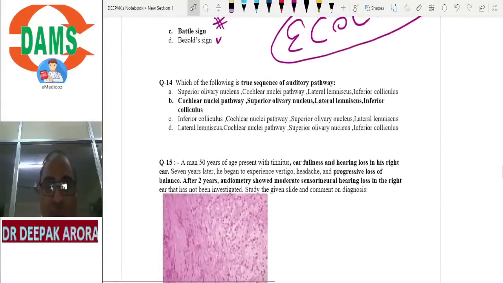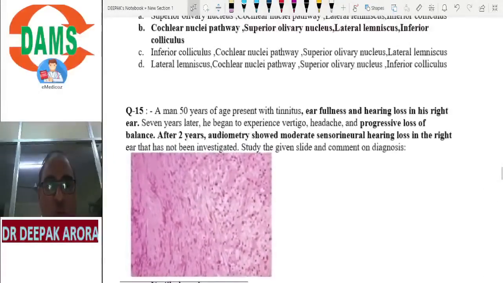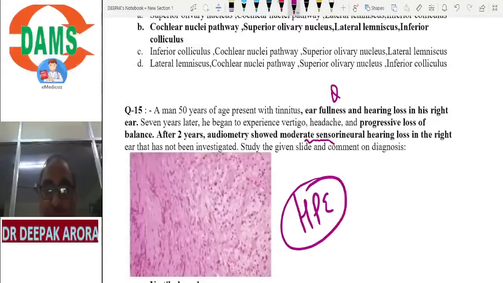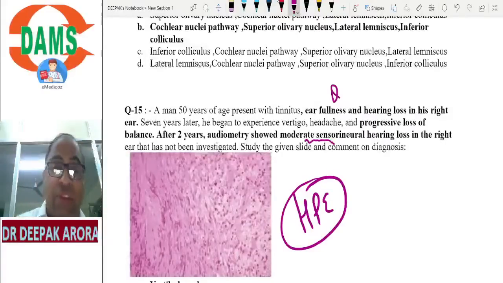Next MCQ. A 50-year-old man with tinnitus and earfulness. After seeing the keyword earfulness, my diagnosis is going in the favor of Meniere's disease. Hearing loss in the right ear, 7 years later the patient had vertigo and progressive loss of balance. After 2 years, audiometry shows moderate sensorineural deafness. But the examiner has given you one histopathology slide. Beta, Meniere's and acoustic neuroma, either of these two they will ask you as an MCQ. If I remove this slide, the diagnosis is more in the favor of Meniere's. So beta, what message am I giving you?